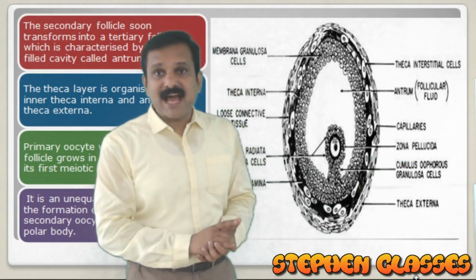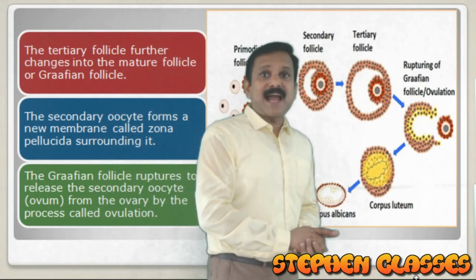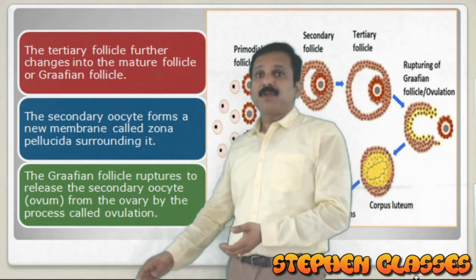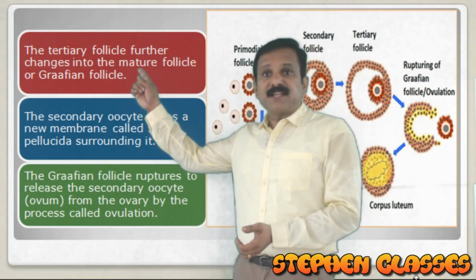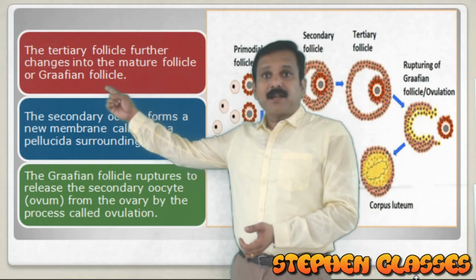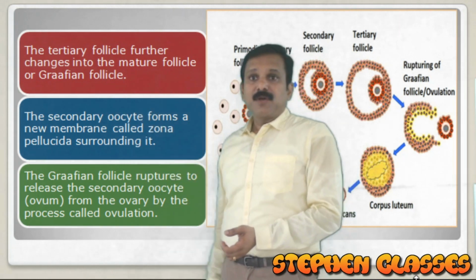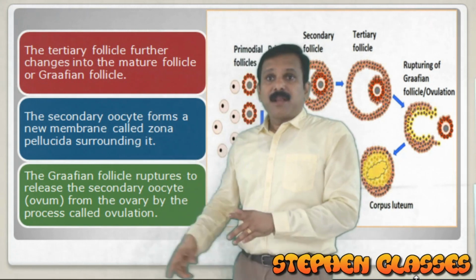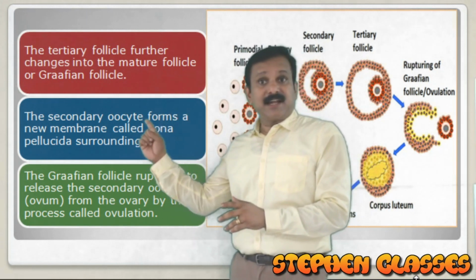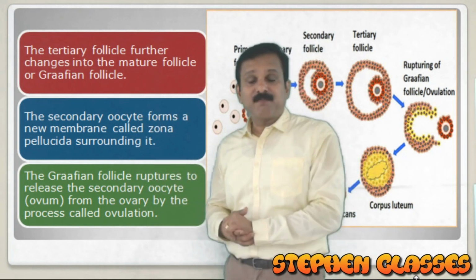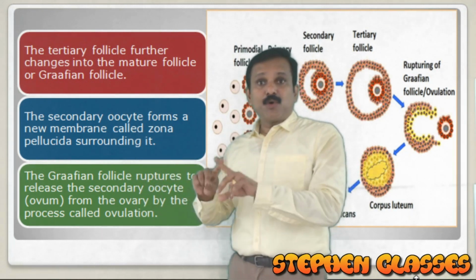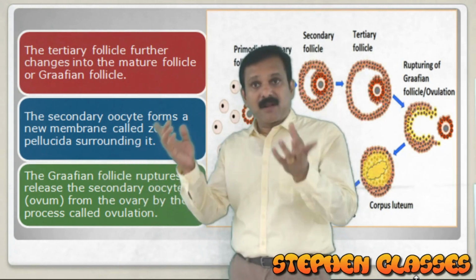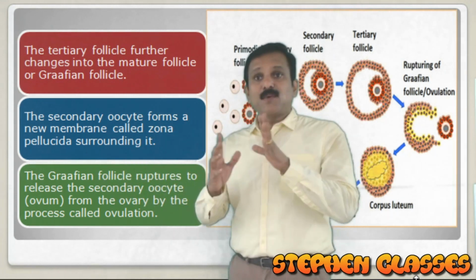Shall we move to our next slide? Yes. In this slide, we have the explanation about the changes happening in the tertiary follicle. Tertiary follicle further changes into a mature follicle, and that is called a Graafian follicle. Graafian follicle is a fully matured tertiary follicle. Now what is within the tertiary follicle? A secondary oocyte. Secondary oocyte will form a new membrane. What is the new membrane called? Zona pellucida. So zona pellucida will form over that secondary oocyte.